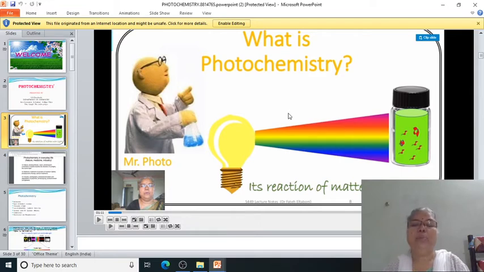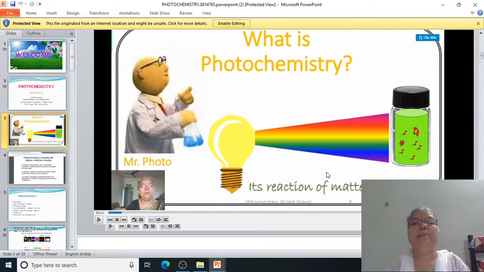Without absorption of light radiation, photochemical reactions do not take place. This is the main difference between ordinary reactions or dark reactions and photochemical reactions. I mean, here you can understand well the photochemistry.